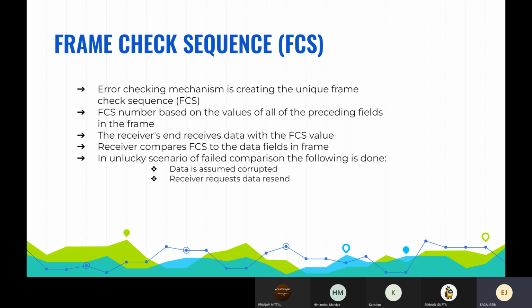Moving on to frame check sequence. Frame check sequence refers to the extra bits and characters added to the data packets for error detection and control over the data. Over the network, data is transferred in frames. Each frame is composed of the bits of the data with the header. The header holds some basic information such as the source and the destination point of the particular data.